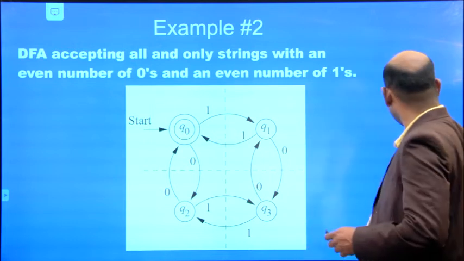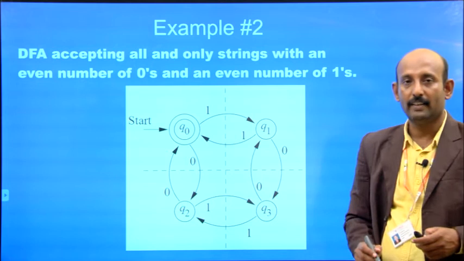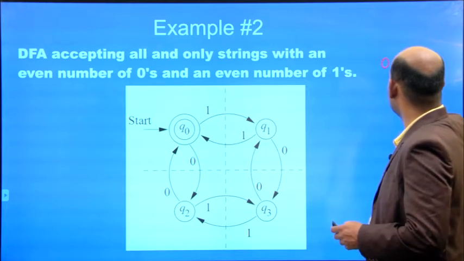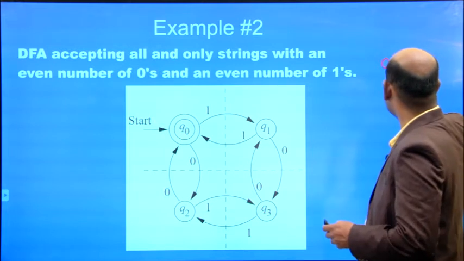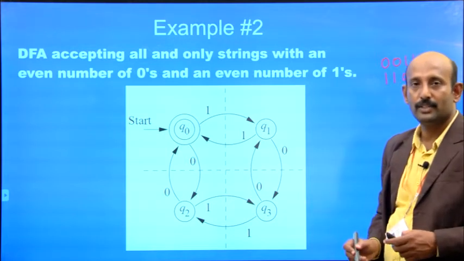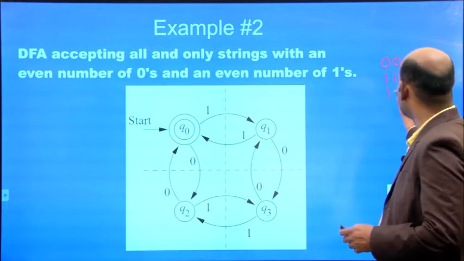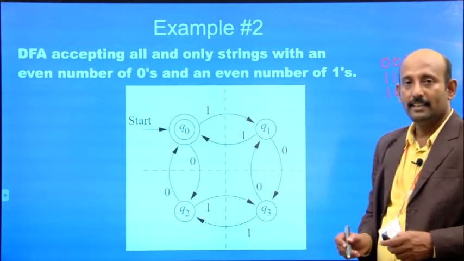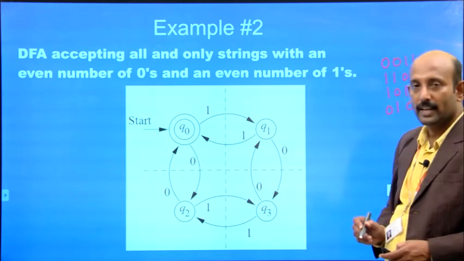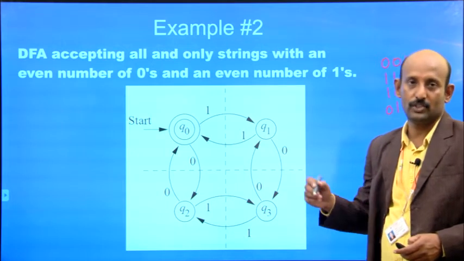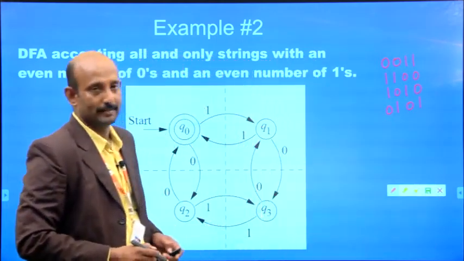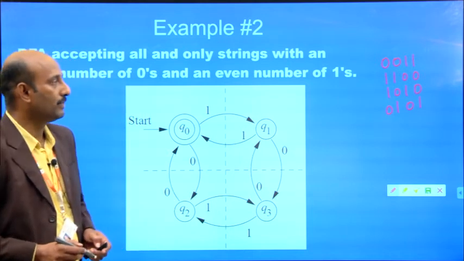Now 1 0 1 0 is also valid, and similarly 0 1 0 1 is also valid. So there is an even number of zeros and an even number of ones.